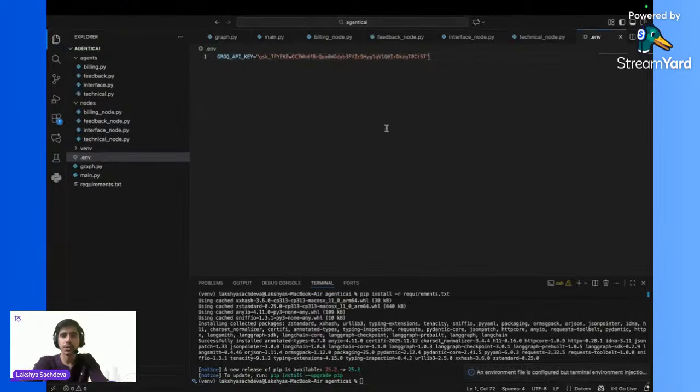So this is how we use our .env file. We keep all the API keys over here.